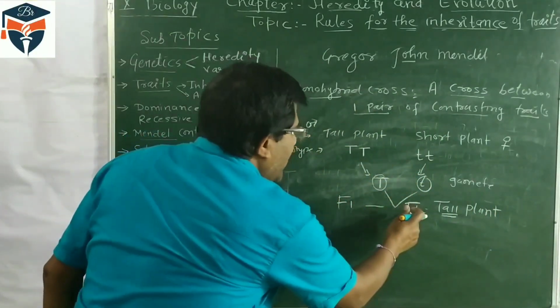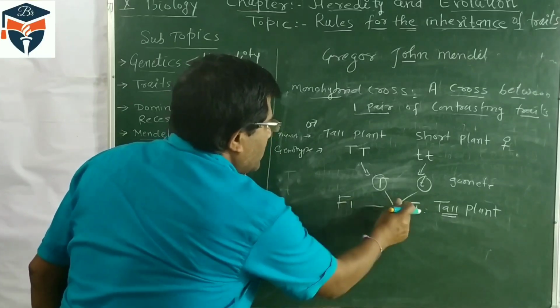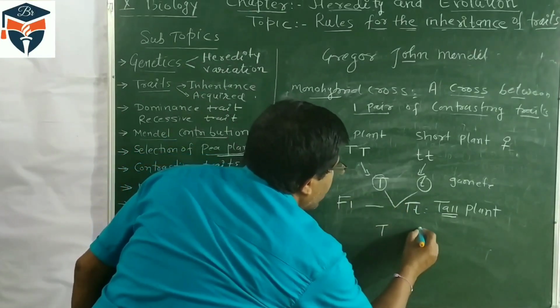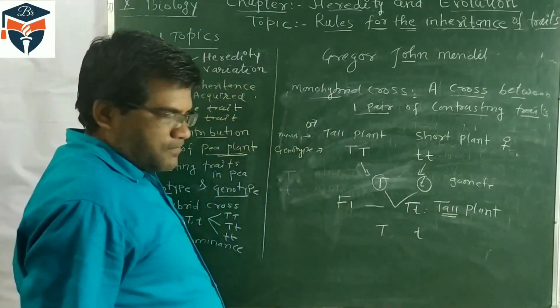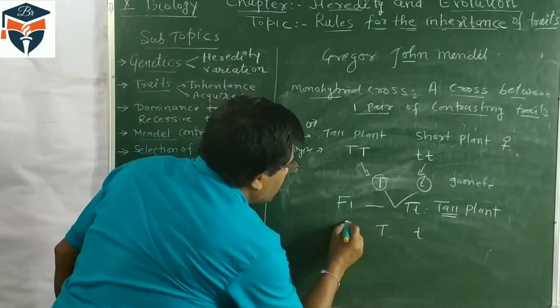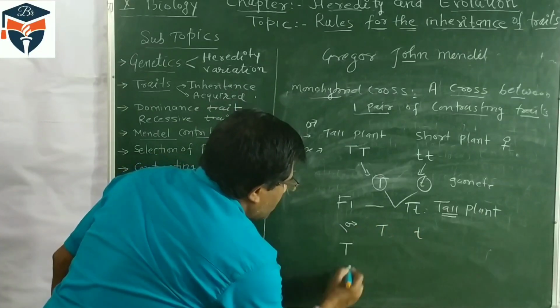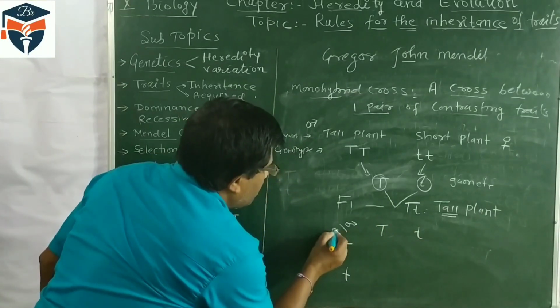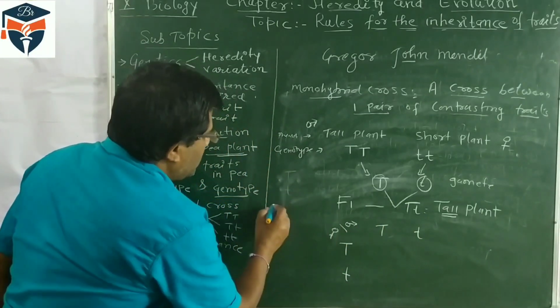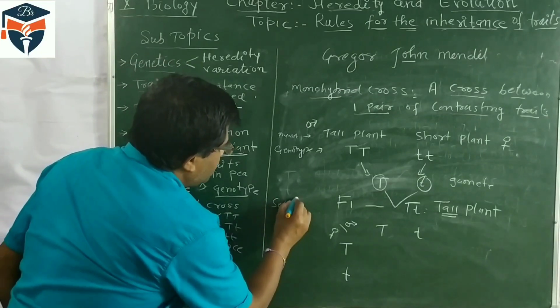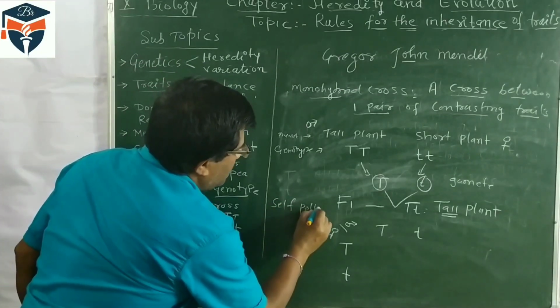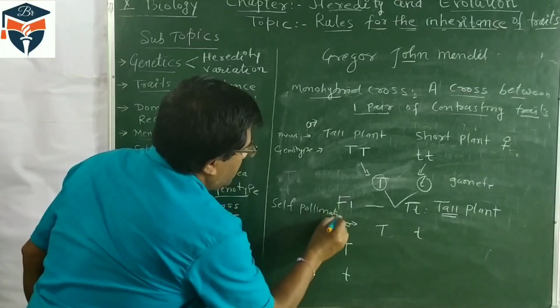Now this tall plant of the F1 generation, from this one, gametes are formed. These gametes we are taking as male gametes. Similar gametes are taken as female gametes also. And this process is called self-pollination.